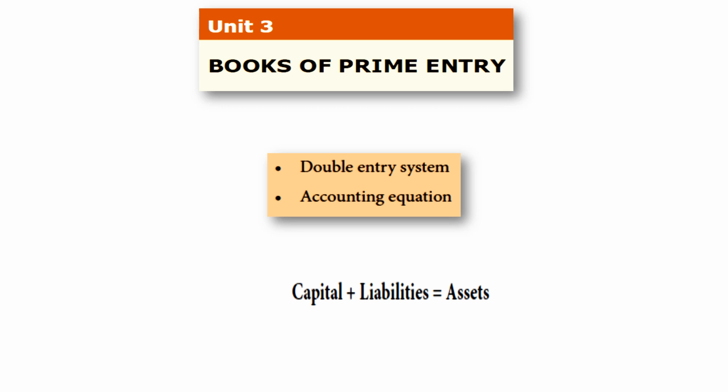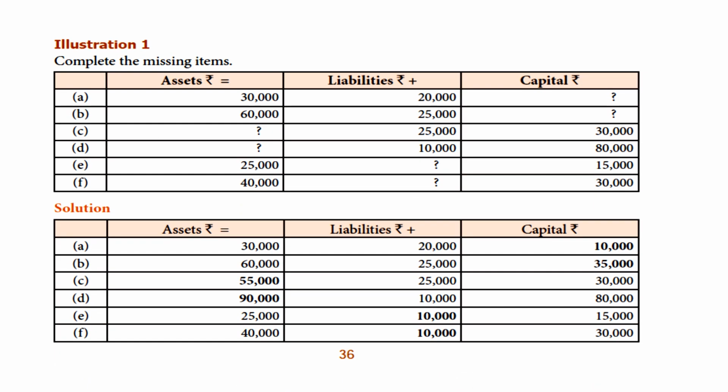In your book, page number 36, in the last class we completed this part, asset is equal to liability plus capital, and we did the solution also. The question and answer is here itself, and I have given a homework. Have you completed?